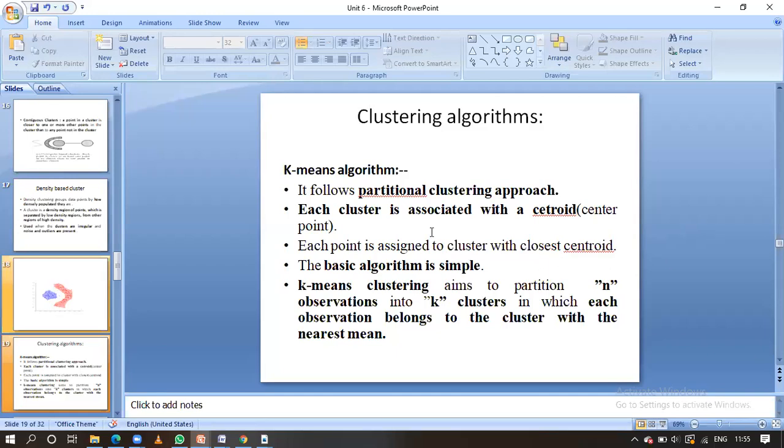Here each cluster is associated with a centroid, guys. That is, we call it the center point of the cluster. Each cluster is associated with one centroid, and normally we call that the mean.